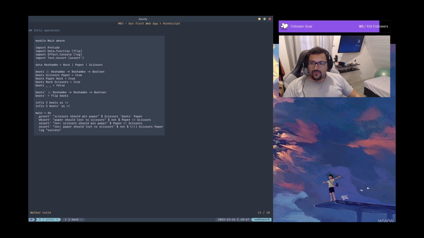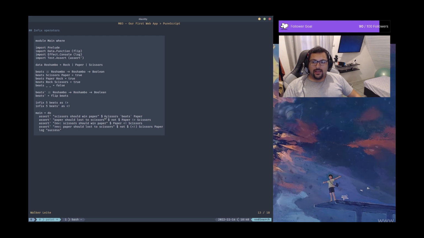So assert here takes the first string, which should be the error. So in case of error, it should throw this, and the error should be "scissors should win paper". As we know, this is the logic of the Rochambeau. I'm using the dollar sign operator, which represents just a parenthesis around all this expression. The expression in parentheses and the dollar sign represent the same thing. Okay. So scissors should win paper.